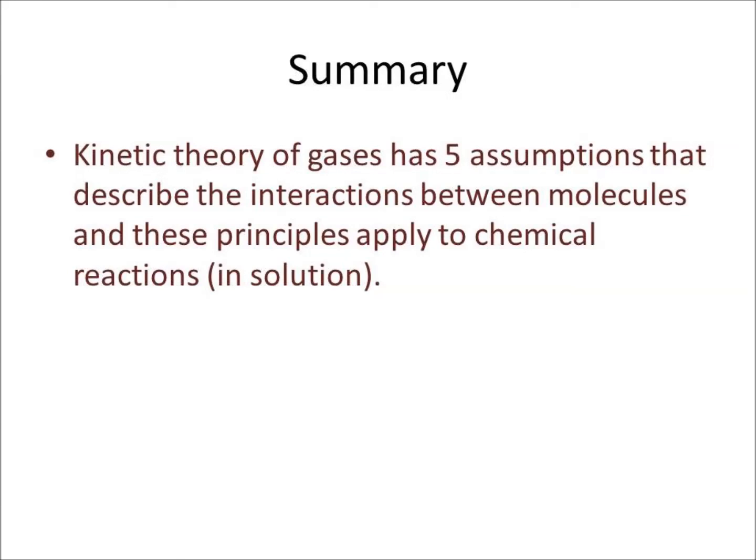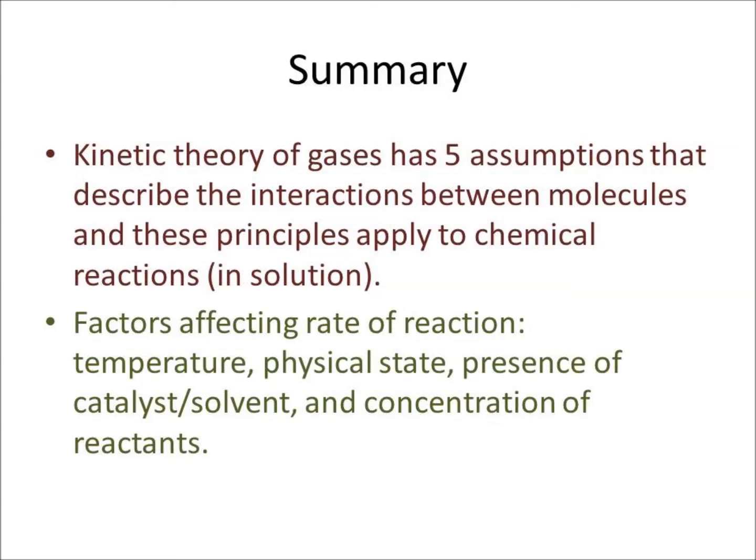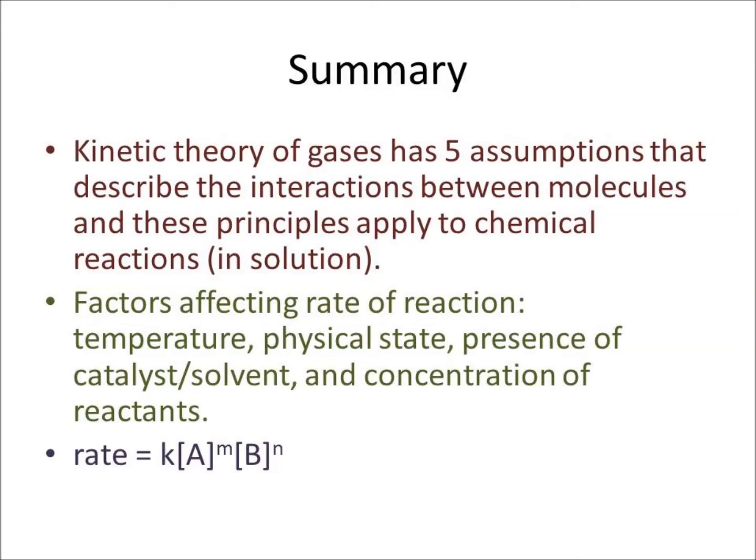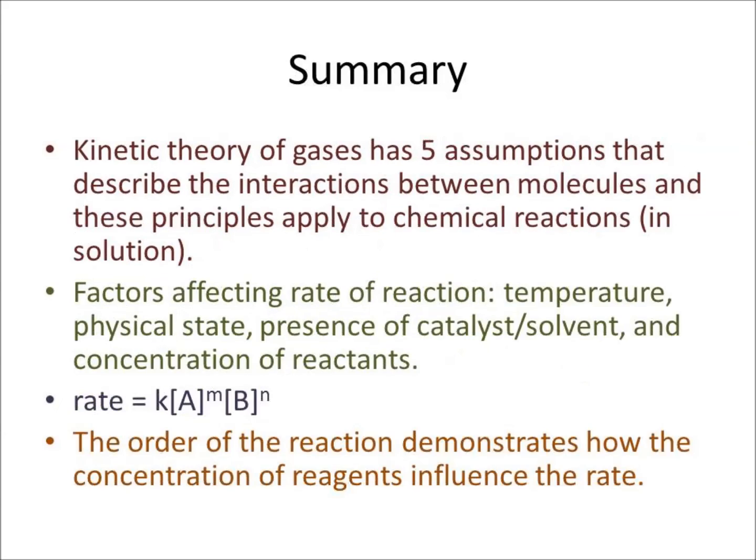In summary, the kinetic theory of gases has 5 assumptions that describe the interactions between molecules, and these principles apply to chemical reactions in solution as well. Factors affecting rate of reaction are temperature, the physical state, presence of a catalyst or solvent, and the concentrations of reactants. Also, the rate of reaction is represented by the formula rate equals k[A]^m[B]^n. And lastly, the order of reaction demonstrates how the concentration of reagents influence the rate.